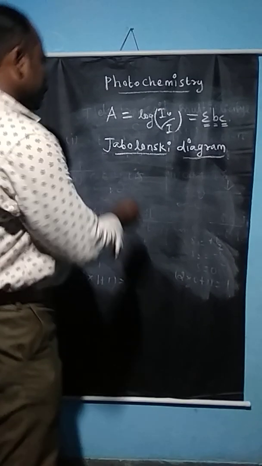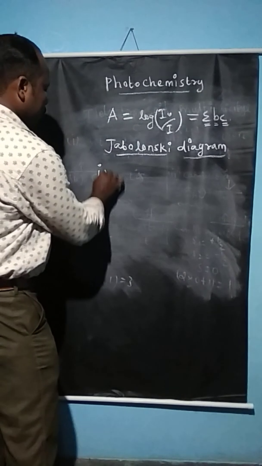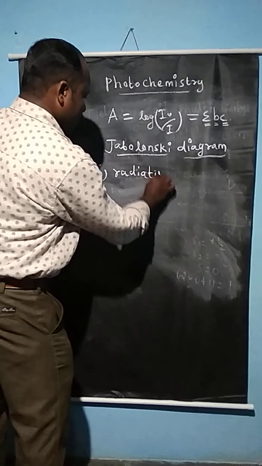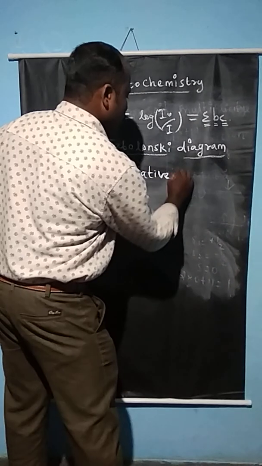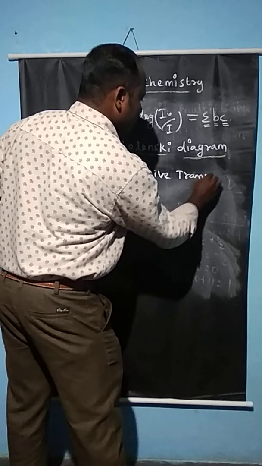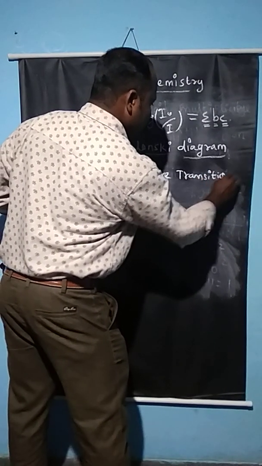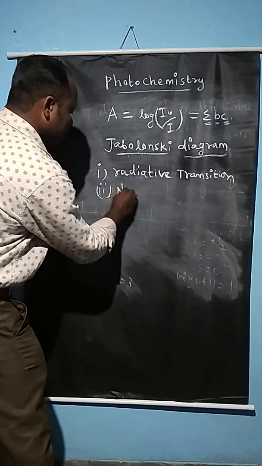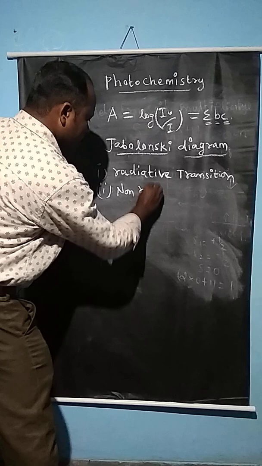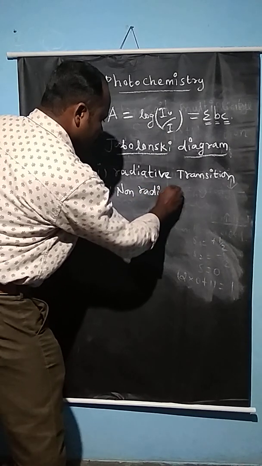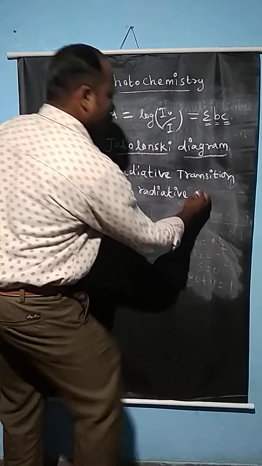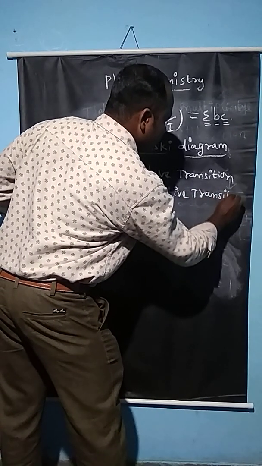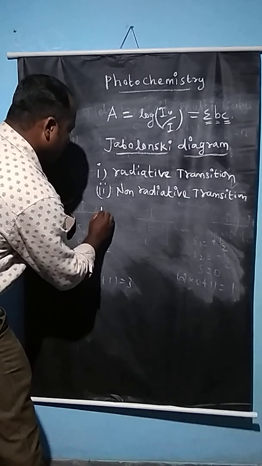Here three types of transition occur. One is radiative transition, the second is non-radiative transition, and the third one is chemical reactions.